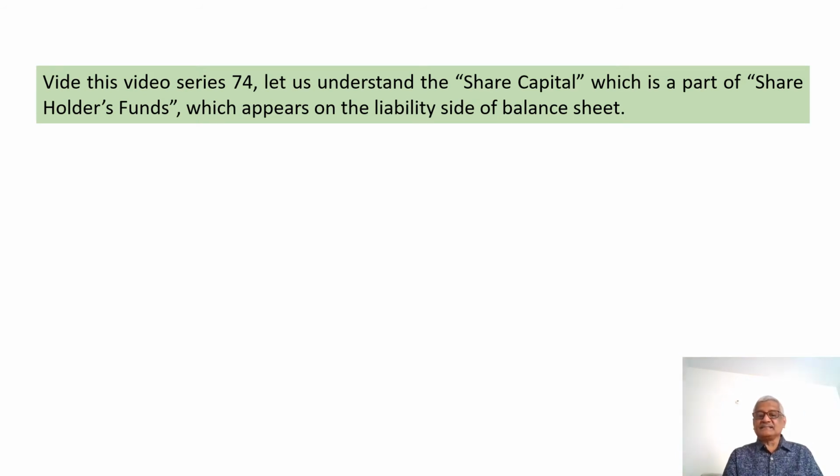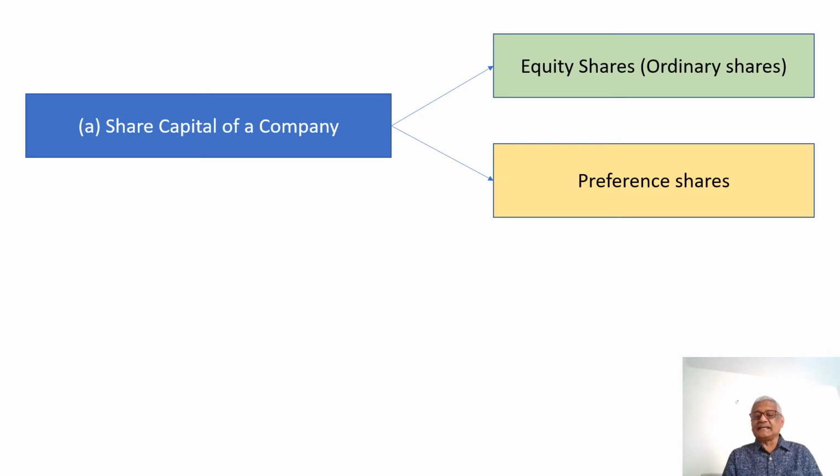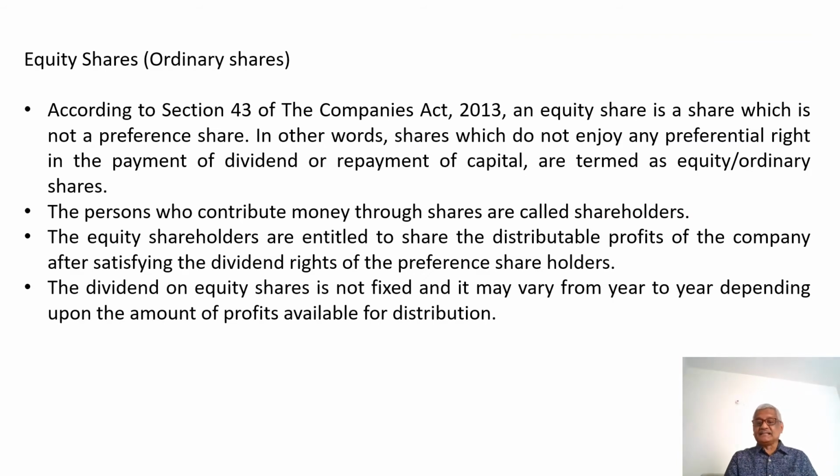Now, let us understand the classification of the share capital. The share capital of a company is divided into two. One is equity shares, also called ordinary shares. The other one is preference shares. Let us first go to the equity shares, also known as ordinary shares.